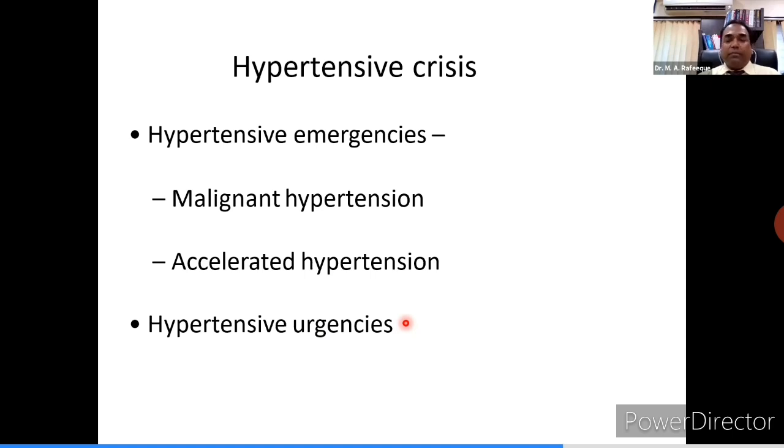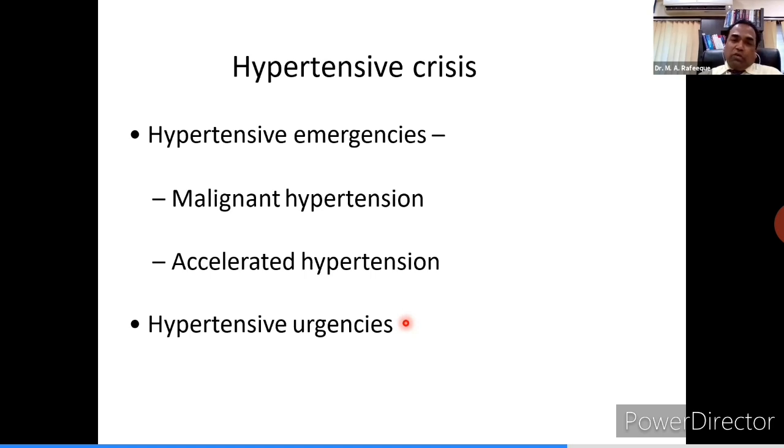In spite of that, if the blood pressure remains above 140/90, it is labeled as resistant hypertension. And refractory hypertension is when, consecutively for 3 visits in the last 6 months, the BP remains above 140/90 in the doctor's office, then it can be called refractory hypertension.